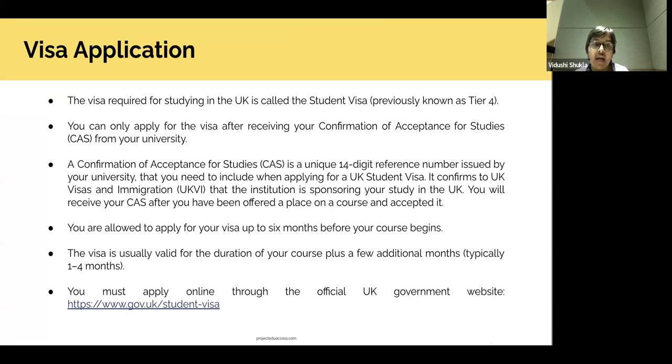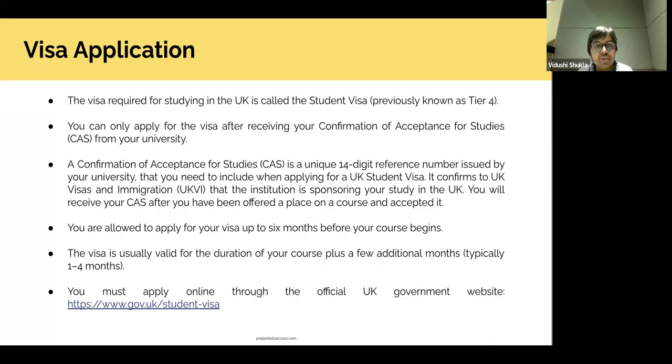So you're allowed to apply for a UK visa 6 months before your course begins. So if your courses are starting in September, you can start to apply from April onwards. And I think that is why a lot of you have been thinking about applying and have been anxious about it. But you have enough time on your hand to apply. Do not worry. The visa is usually valid for, I'll come to that later, but the whole point is that you can start applying from 6 months before your course begins. So calculate the date 6 months before your course, and if you have the CAS letter, you can start applying for your visa application.